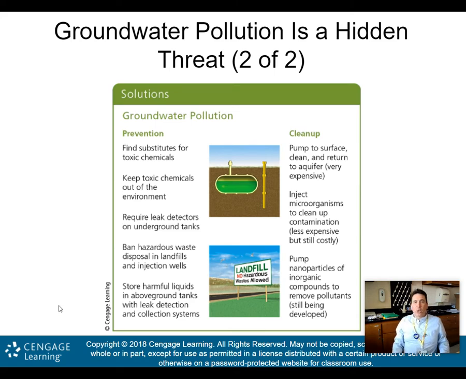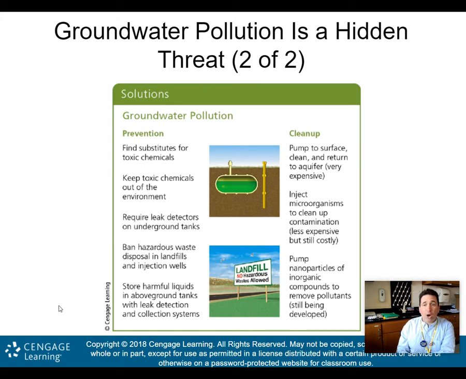So here are some solutions for you. Again, we love these charts, okay? So just kind of understand some of the prevention, some of the cleanup, all right? So prevention: find substitutes for toxic chemicals, keep toxic chemicals out of the environment, require leak detectors on underground tanks, ban hazardous waste disposal in landfills and injection wells, store harmful liquids in above ground tanks with leak detection and collection systems.